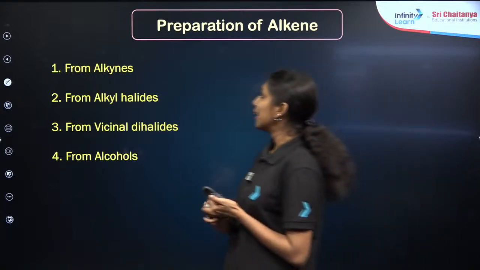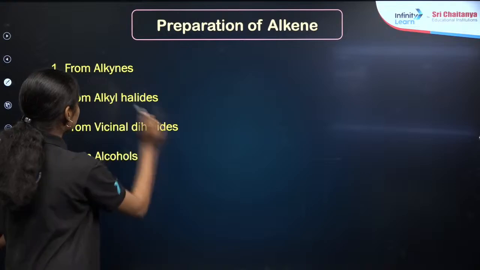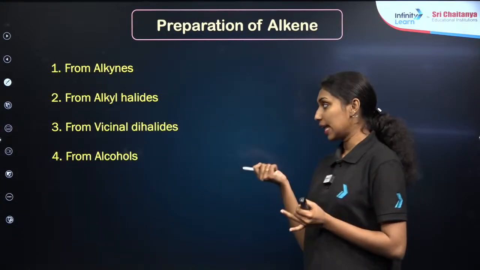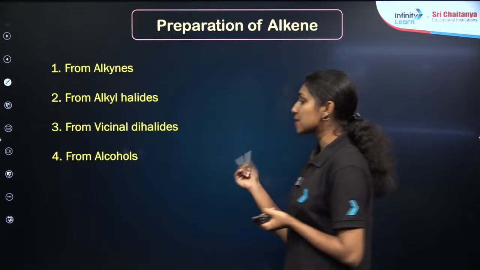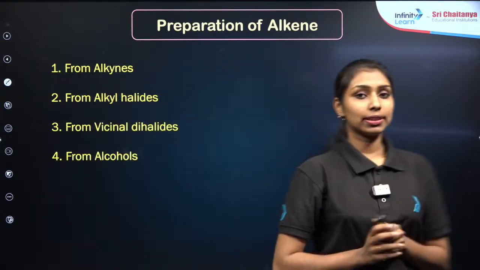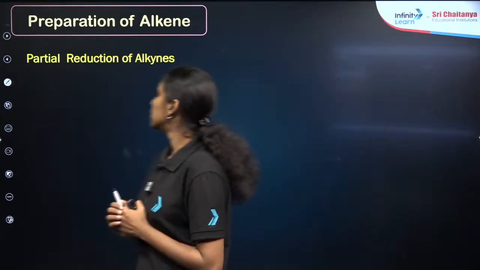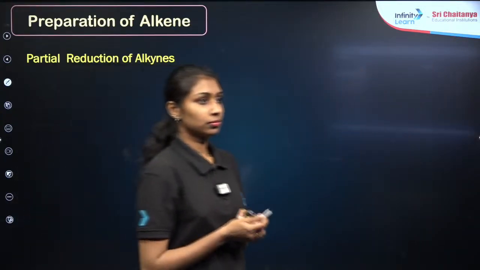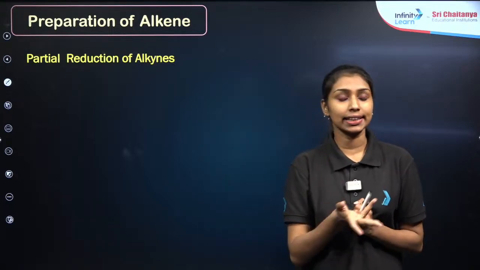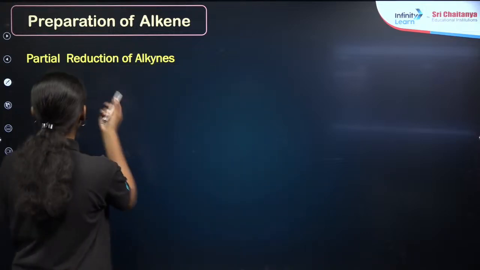Okay, fine. Now let us see the preparation. We have to prepare these alkenes from alkanes, which are saturated hydrocarbons. Then we need to prepare from alkyl halides, vicinal dihalides, and lastly from alcohols. Let us see one by one. I will start with alkynes. What I have to do is partial reduction. What do you mean by reduction in terms of hydrogen?